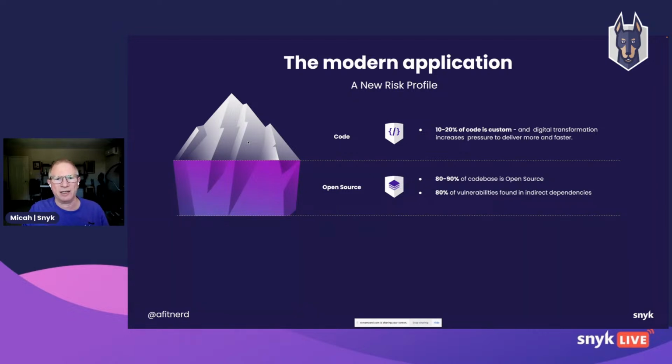Now, the very next layer down is open source, and in modern applications, somewhere in the neighborhood of 80 to 90% of the code base is open source. And if you're like me, I tend to think of my application as the code that I've written. Maybe a couple thousand lines of code in a small application. Not bad. It's tight. I got tests around it.